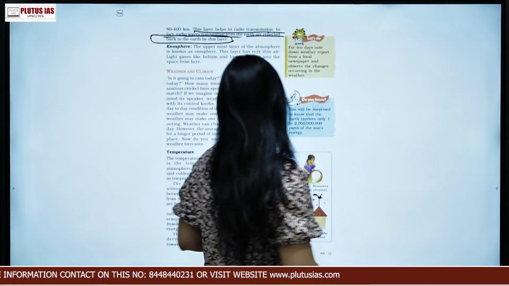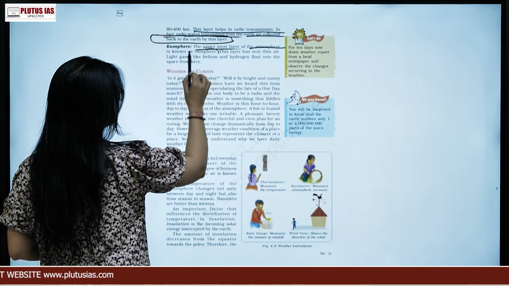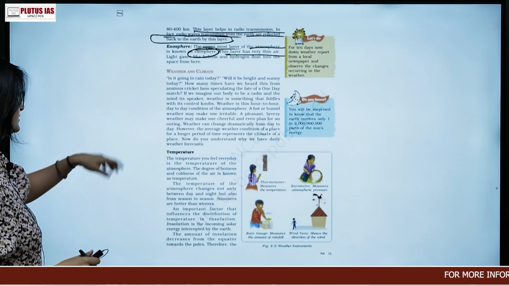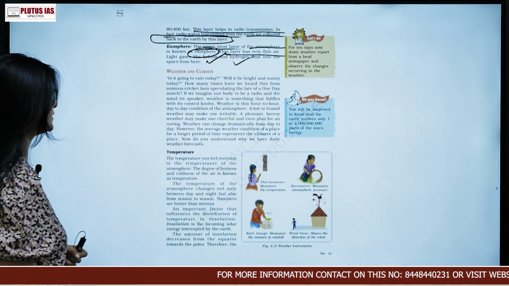Then the next is the exosphere. The exosphere is the uppermost layer of the atmosphere. In this layer, the air is very thin, and light gases like helium and hydrogen float into space.